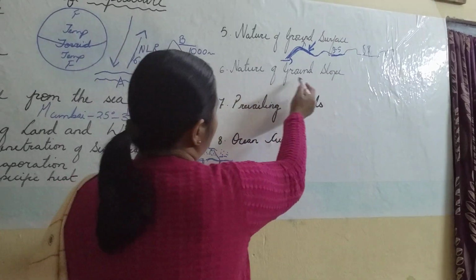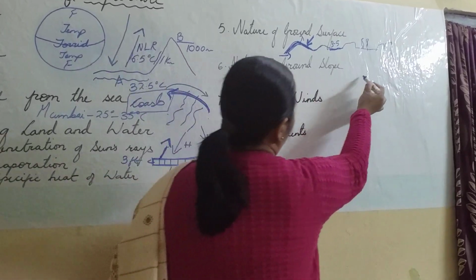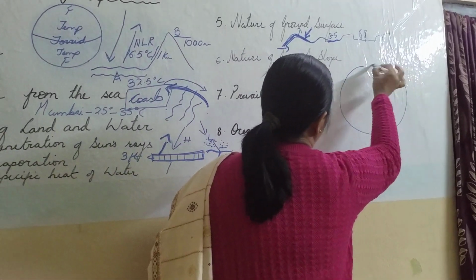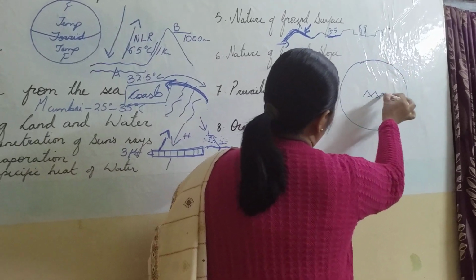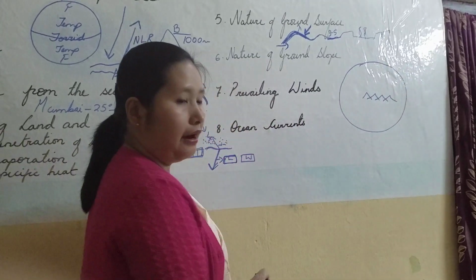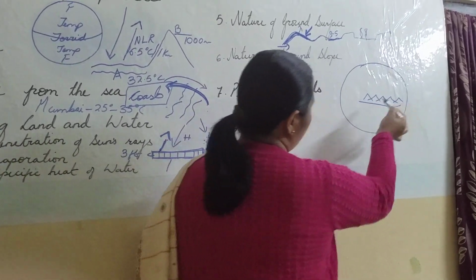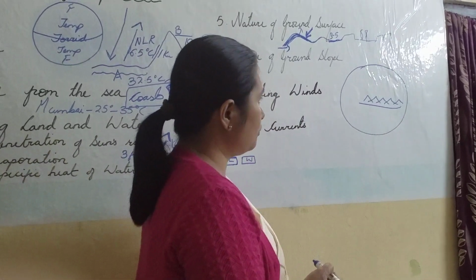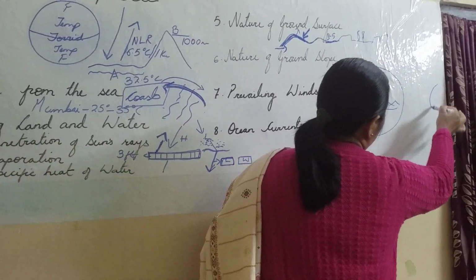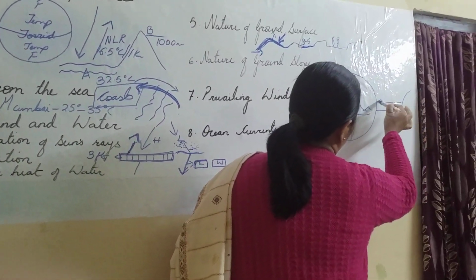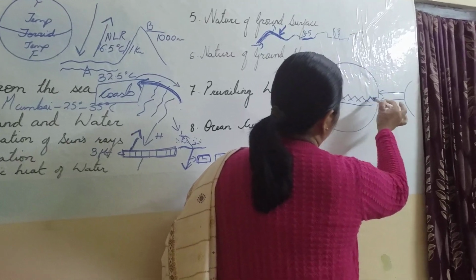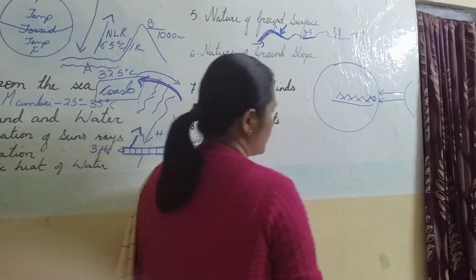Now next, nature of ground slope. This is another important factor. Suppose this is our earth. Most of the mountain ranges we see on the earth extend from east to west. And suppose the sun which falls on them is able to heat only the southern slopes.